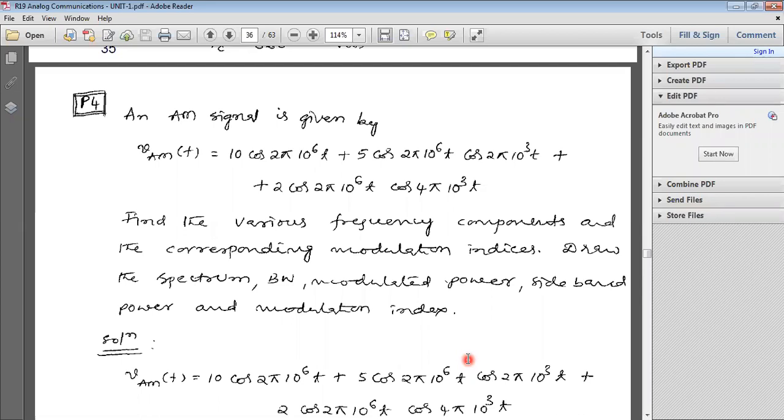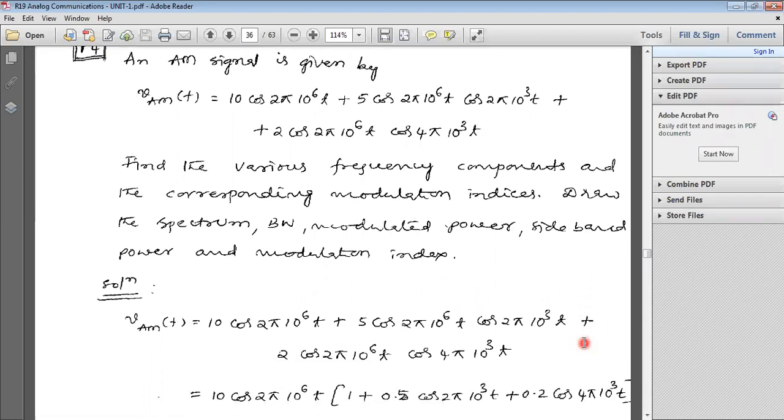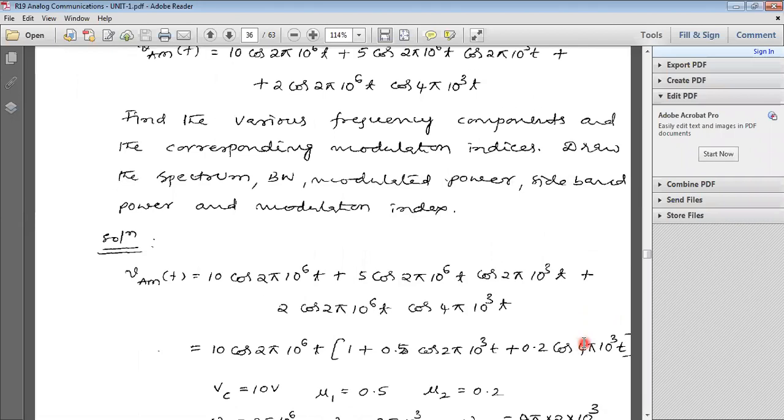First note down the AM wave, VAM of t. We have three terms. First note down the VAM of t.